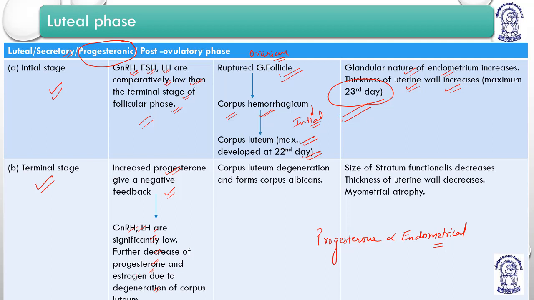But the fact is now the levels of progesterone are low, because everything is consumed. This leads to the degeneration of the corpus luteum, and the corpus luteum further forms the corpus albicans, a white body. The corpus albicans is not concerned with the secretion of any hormone.